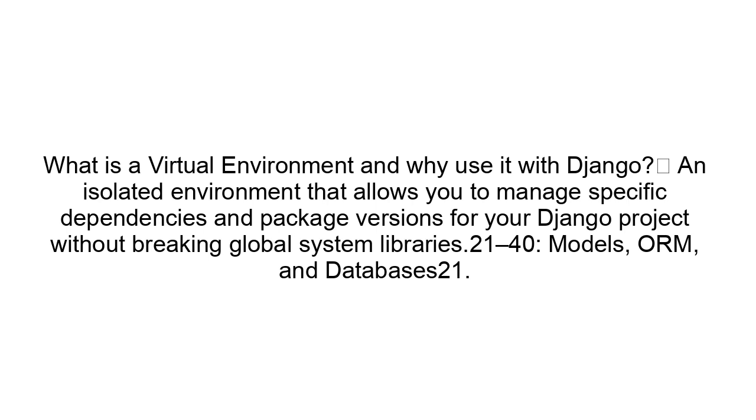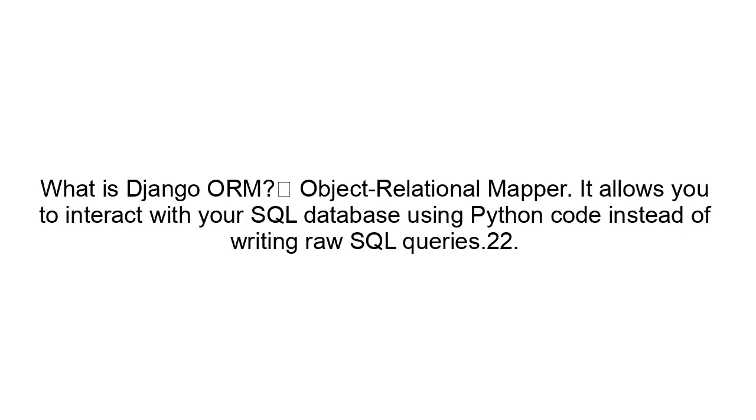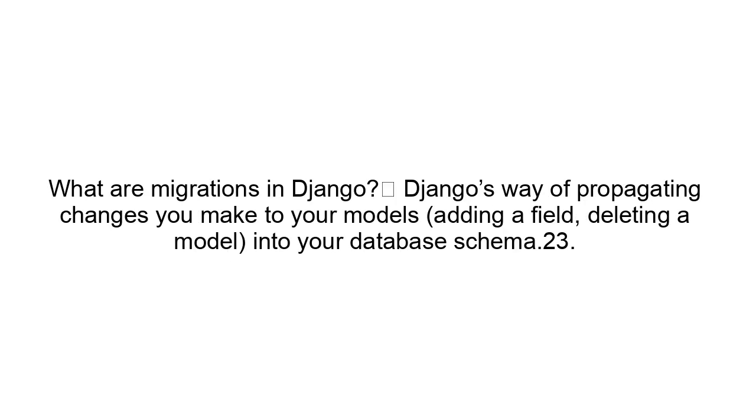21 to 40. Models, ORM, and databases. 21. What is Django ORM? Object Relational Mapper. It allows you to interact with your SQL database using Python code instead of writing raw SQL queries. What are migrations in Django? Django's way of propagating changes you make to your models, adding a field, deleting a model, into your database schema.